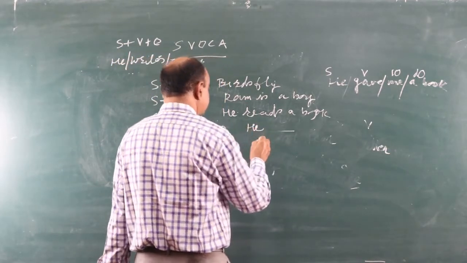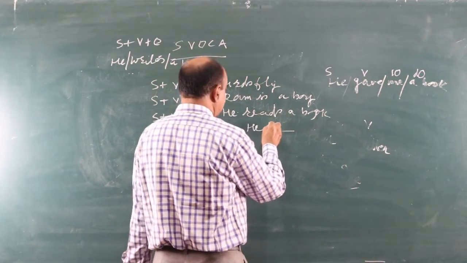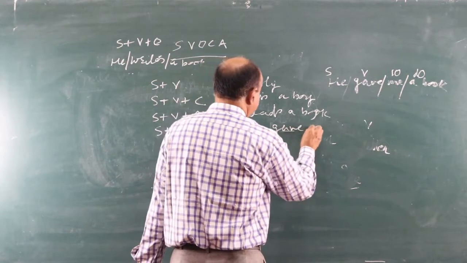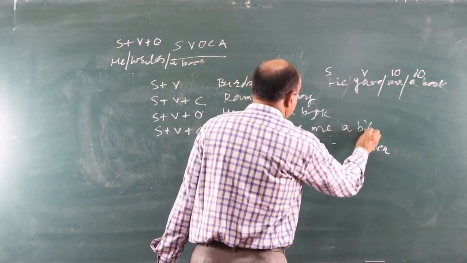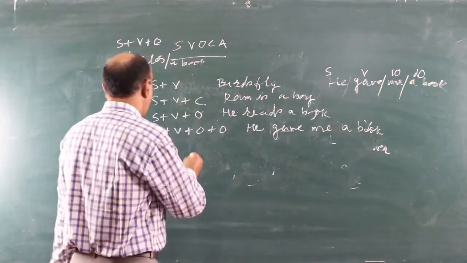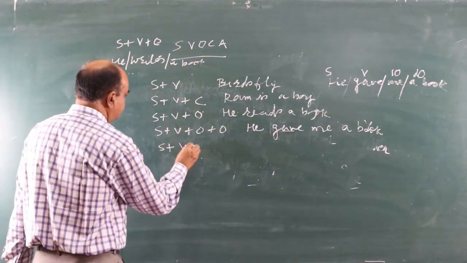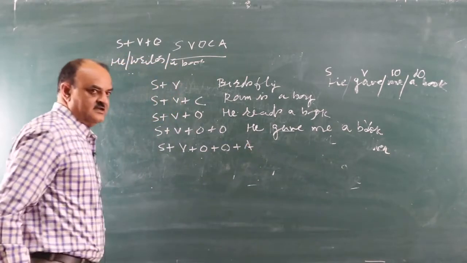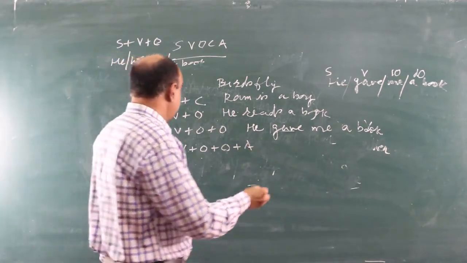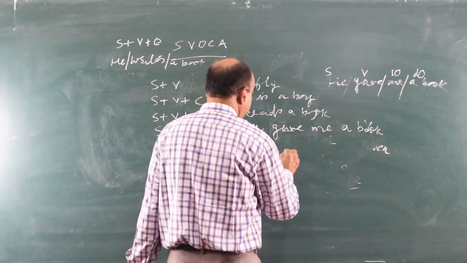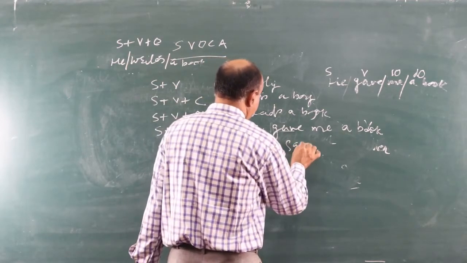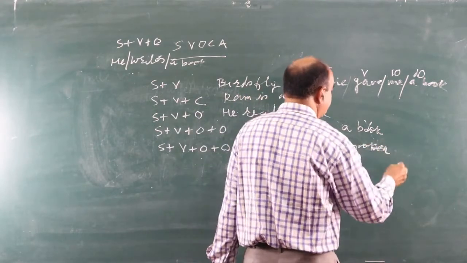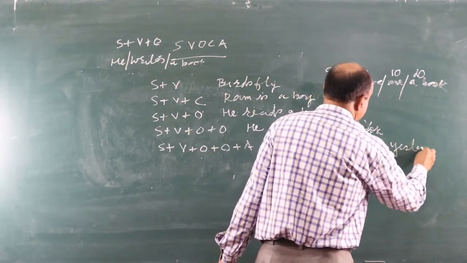He gave me a book. S plus V plus O plus O. We can extend it further: He gave me a book yesterday.